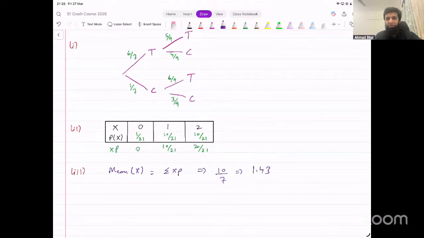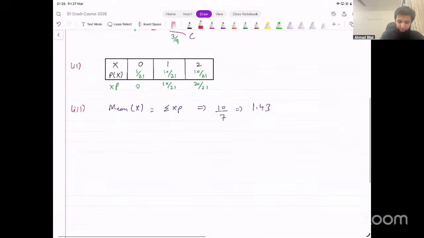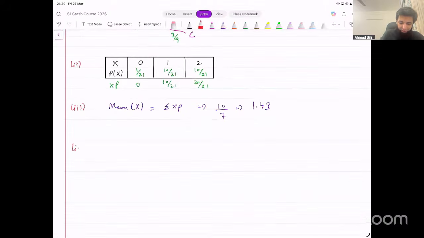Any problems until this point? Any issues until this point? No? Achha. Let's look at the next part now, part 4.